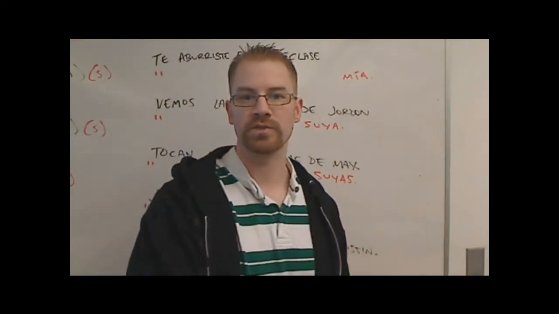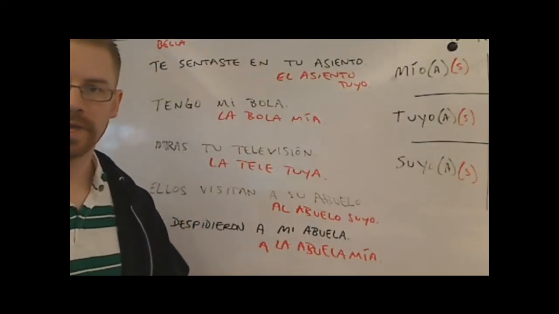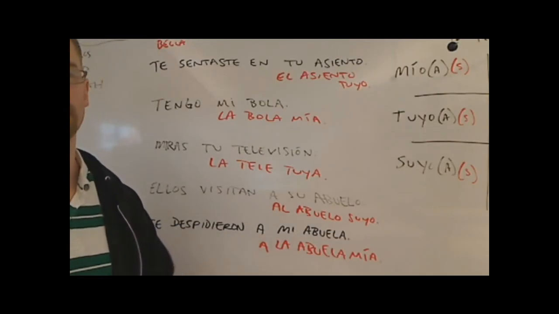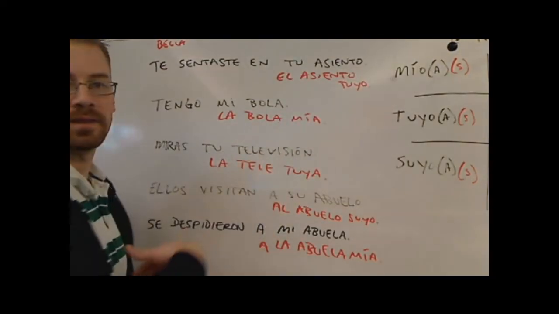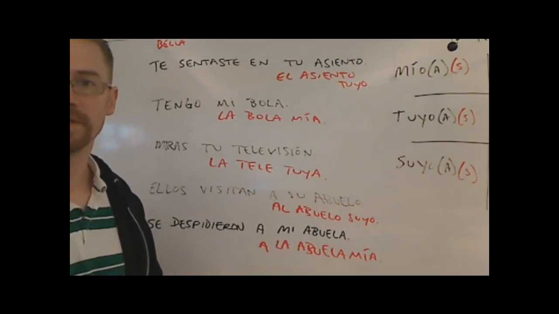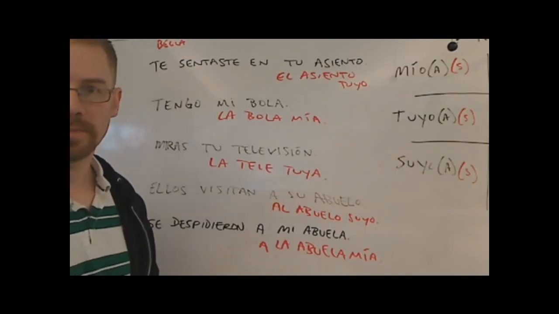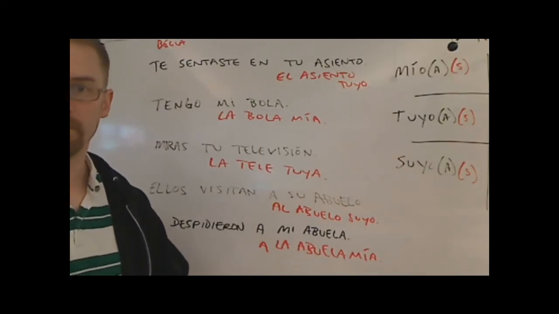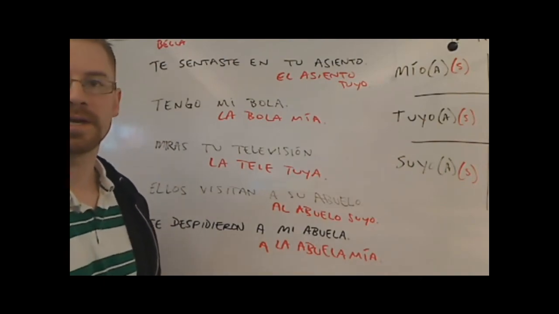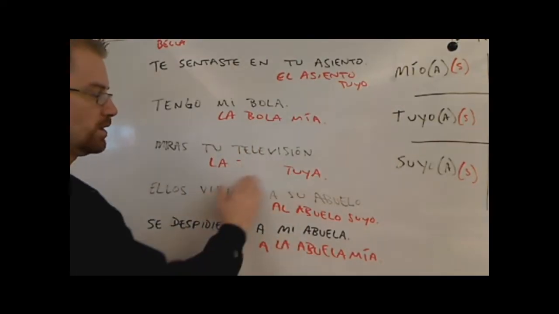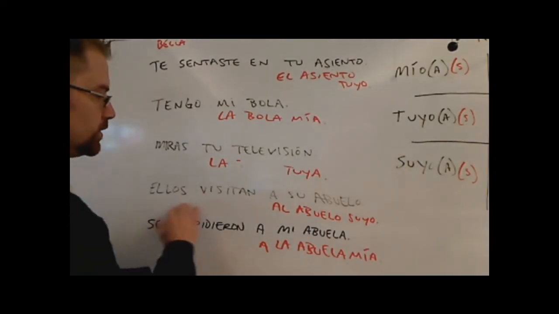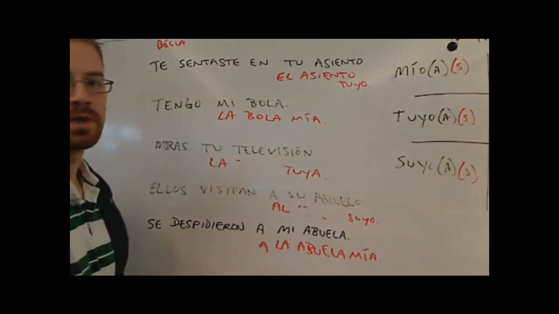I'm going to show you the other 5 right now just so you can see with 5 more. So instead of saying you sat in your seat, I'm going to say you sat in yours. Maybe te sentaste en el tuyo. Just taking out that noun, asiento, and you're making it into a possessive pronoun. The method is called nominalization, where you're taking out the noun. Tengo la bola mía, so I have the ball of mine. I'm just going to say I have mine. Tengo la mía. You watch yours. Miras la tuya. Just taking out the noun. They visit theirs, referring to their grandfather. Ellos visitan al suyo. Just get rid of the noun.